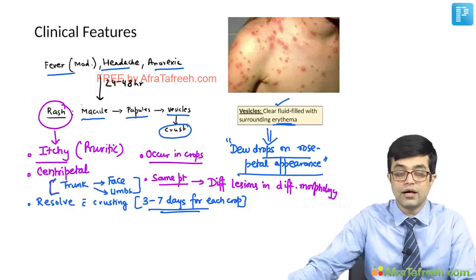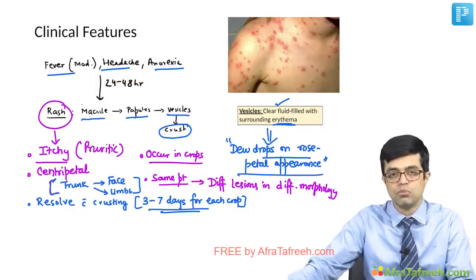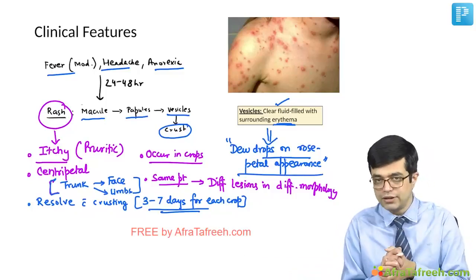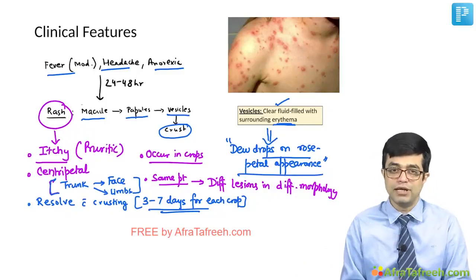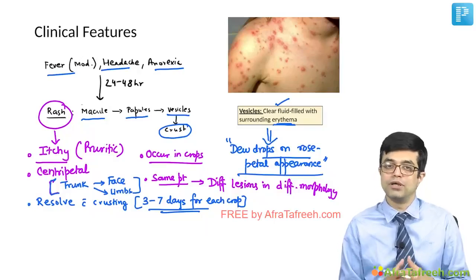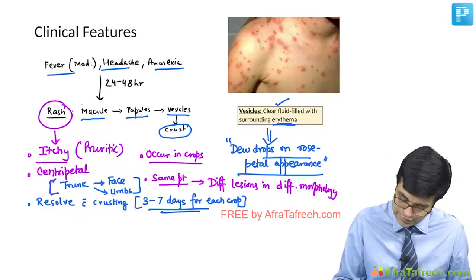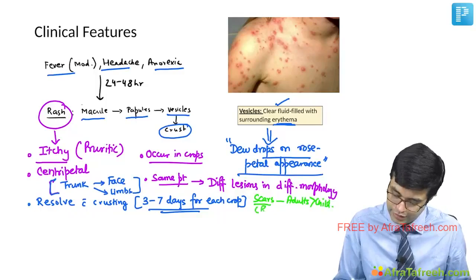The general rule is, the younger the child, the milder the infection; the older the child, the more severe the infection. And they usually do not heal with any pigmentation. Some post-inflammatory scars may be left. Scarring is more in adolescents and adults as compared to children. So you can just write as a point somewhere to remember that scars are more common in adults as compared to children. But overall, they are considered to be rare.